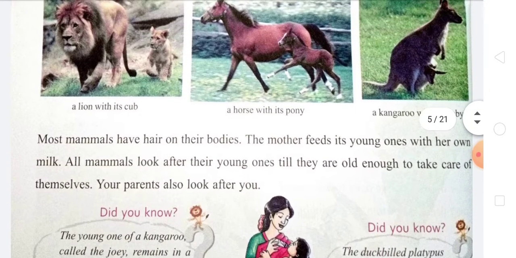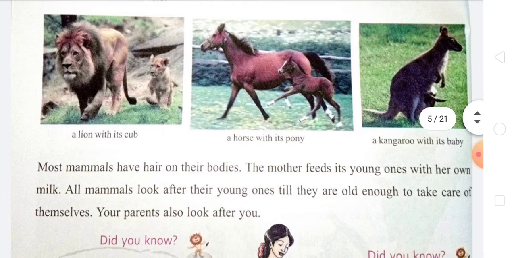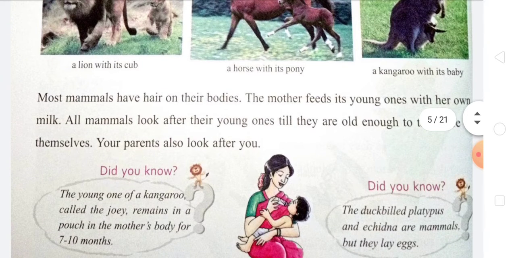You can see here a lion with a cub, a horse with a pony, and a kangaroo with a baby. Most of these animals have hair on their bodies. The mother feeds her young ones with her own milk. All mammals look after their young ones until they are old enough to take care of themselves, and your parents also take care of you.